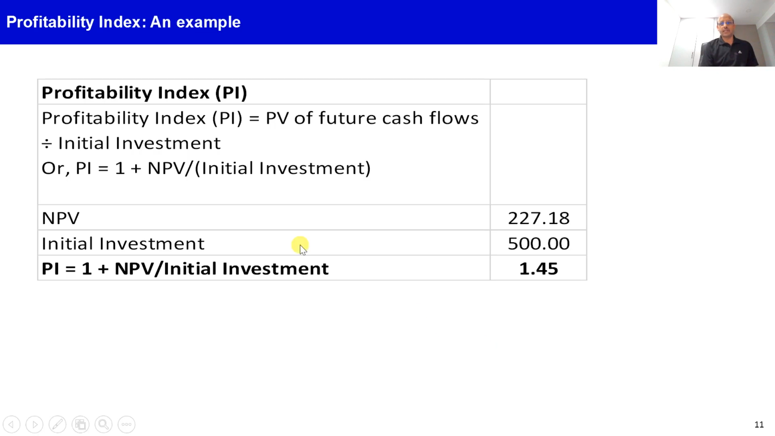So let's understand with an example. In the previous example, we had an NPV of 227.18 and the initial investment was 500. So the PI will be 1 plus NPV divided by the initial investment. So it will come to 1.48.